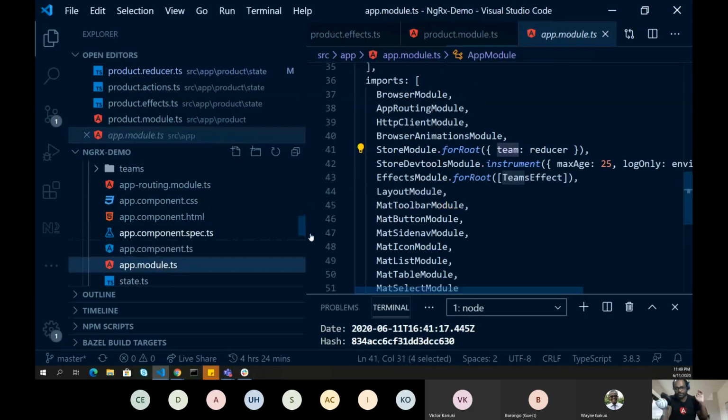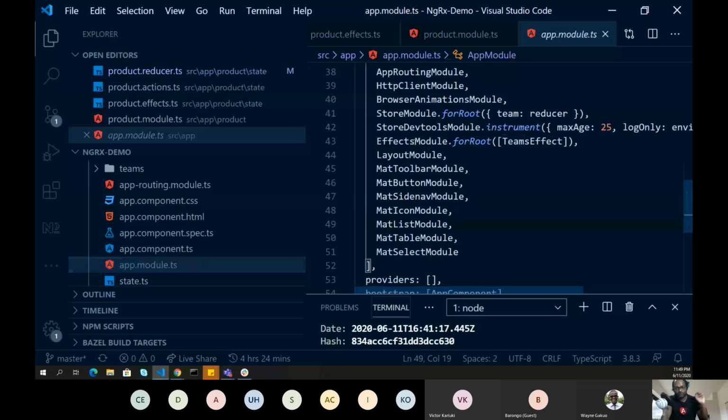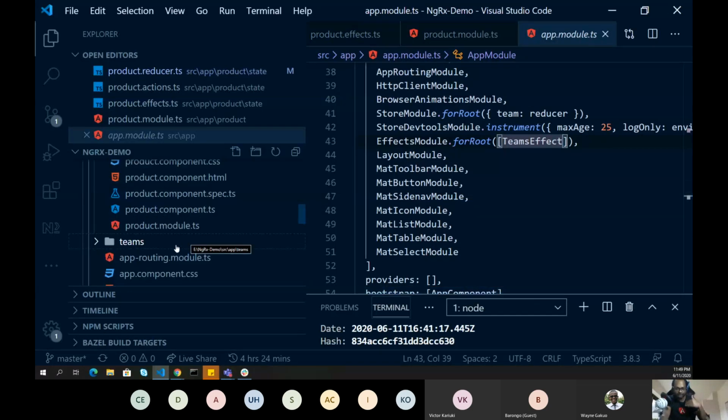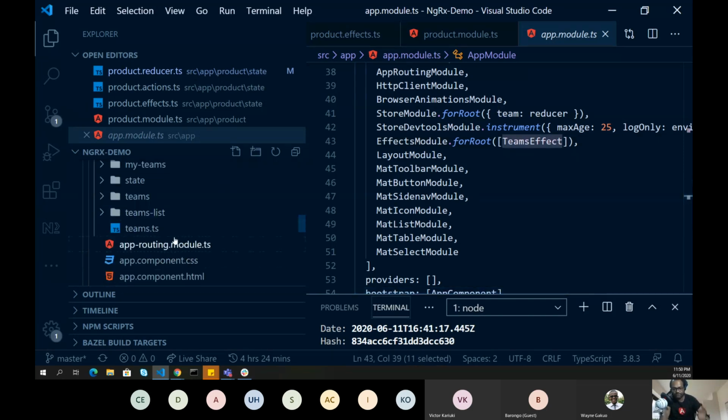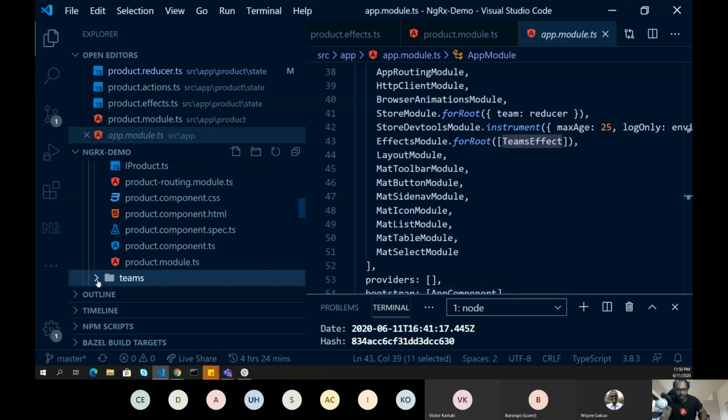Similarly, if you need the effects to be available on your root, you can just say EffectsModule.forRoot, and then add all the effects which you have to handle your state for your main module, the root module. It's always advised to actually split them into feature level. I just wanted to show both configurations, that's why I have done this. Otherwise, in a real-time scenario, I would move the team and teams effects into the teams module. Right now I have not done that. It's something which you can clone this application and try.